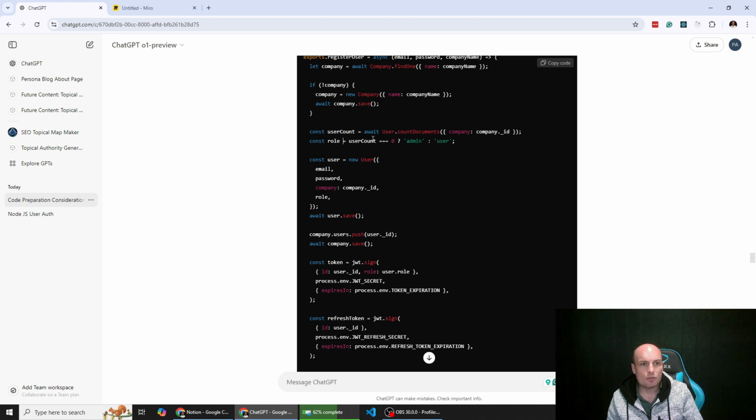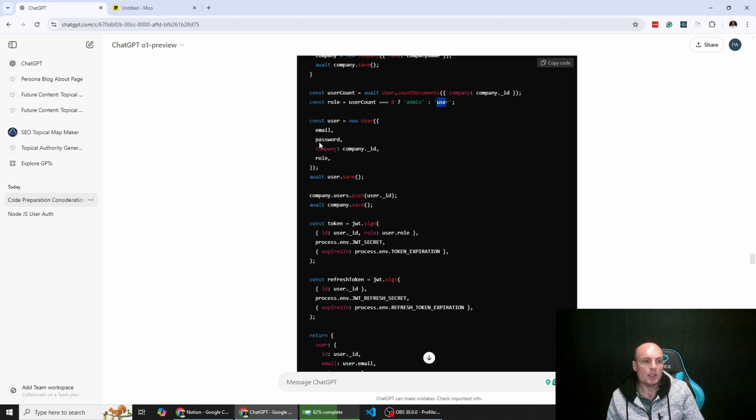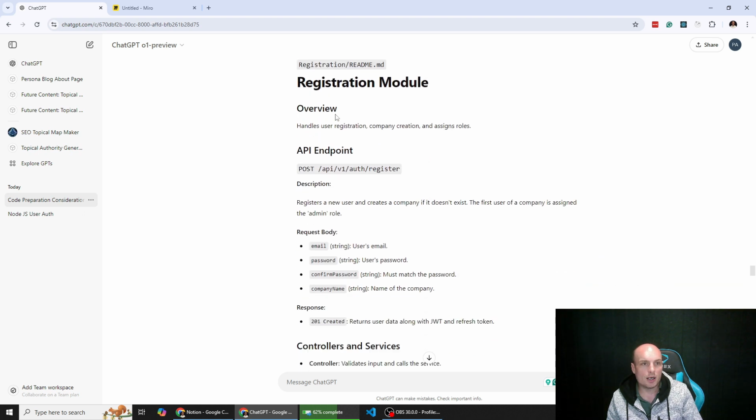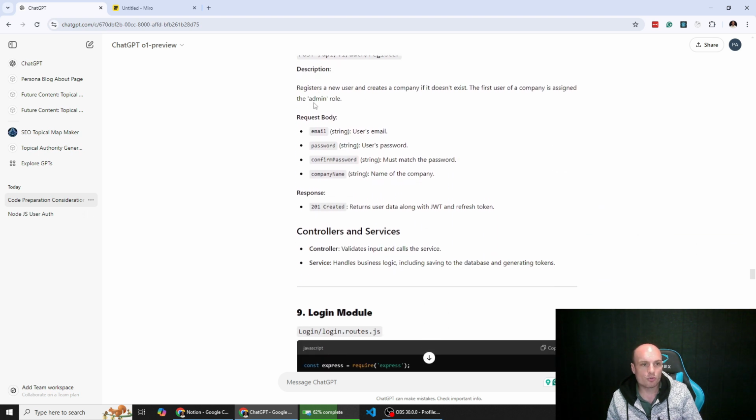user count. If there's no users already, we assign the user the role of admin. If there are already users, we assign them the role of user. Anyway, I'm not going to go through all of this, but we're saving our user, we're saving the company. Okay, let's see. It's providing documentation.